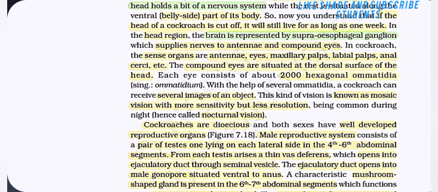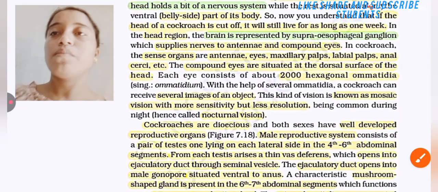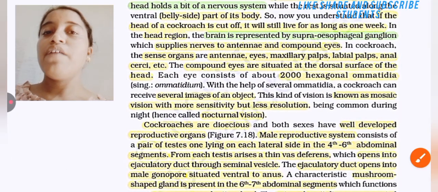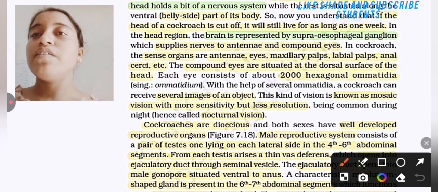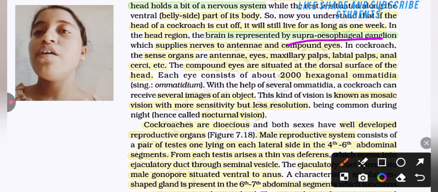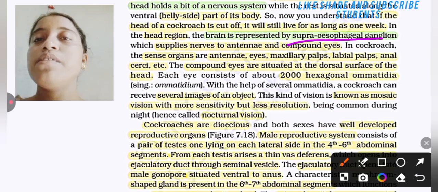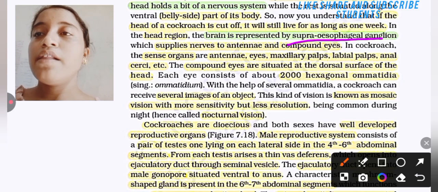In the head region, the brain is represented by a supraesophageal ganglion, which supplies nerves to the antennae and compound eyes. In the cockroach, the sense organs are antennae, eyes, maxillary palps, labial palps, anal cerci, etc.